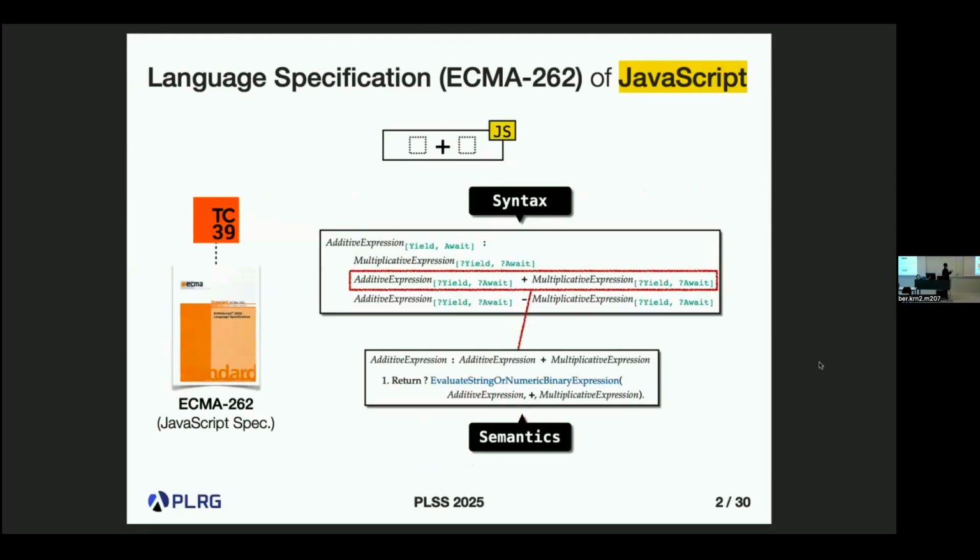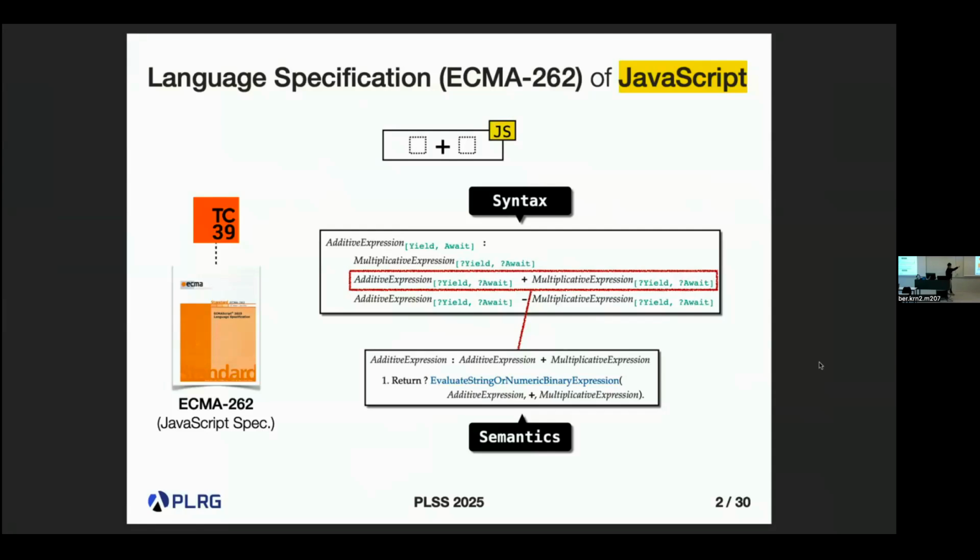JavaScript has an official language specification called ECMA-262, and it is maintained by the ECMA Technical Committee 39, shortly TC39. It is a kind of book, containing more than 800 pages, and it describes the JavaScript language syntax, looking like this, and describes the semantics using algorithmic English prose. Each algorithm contains different step-by-step execution describing how to evaluate different syntax or library functions.